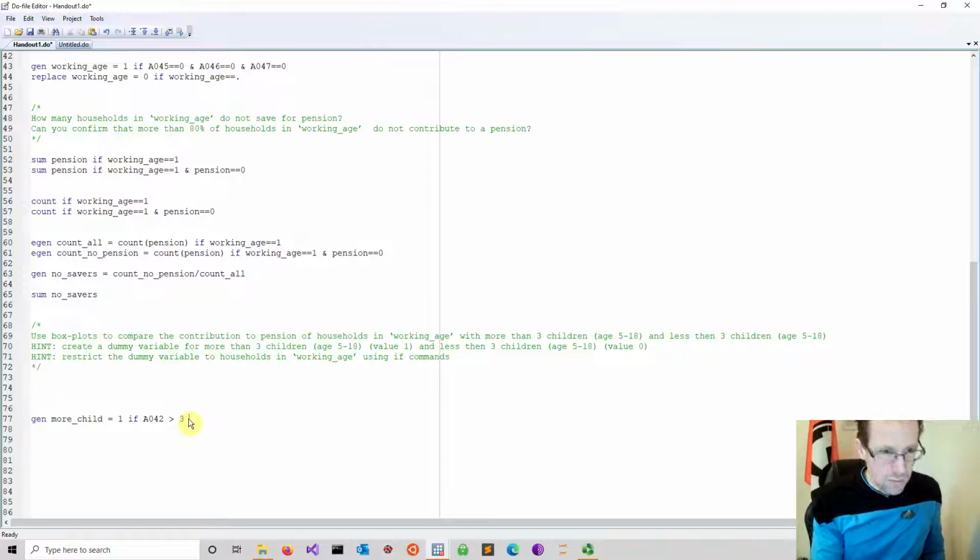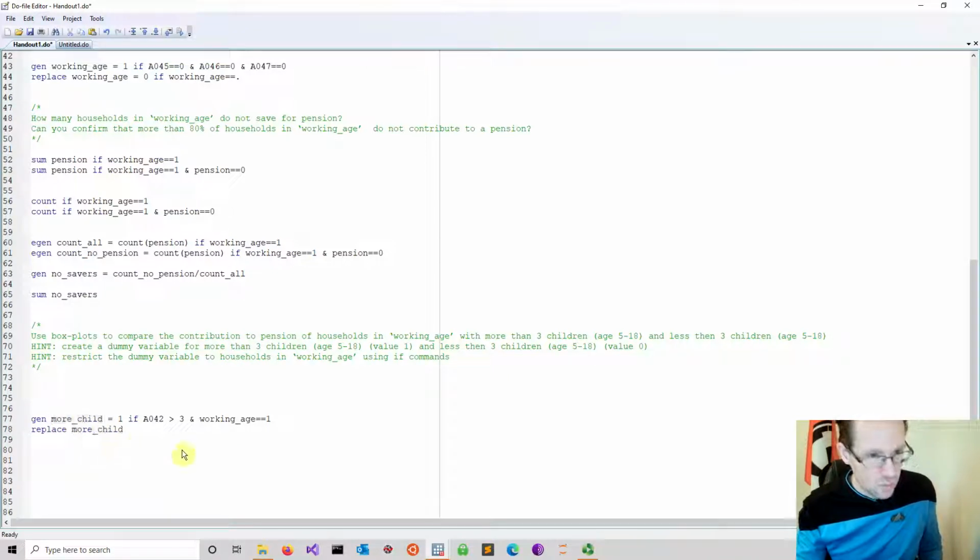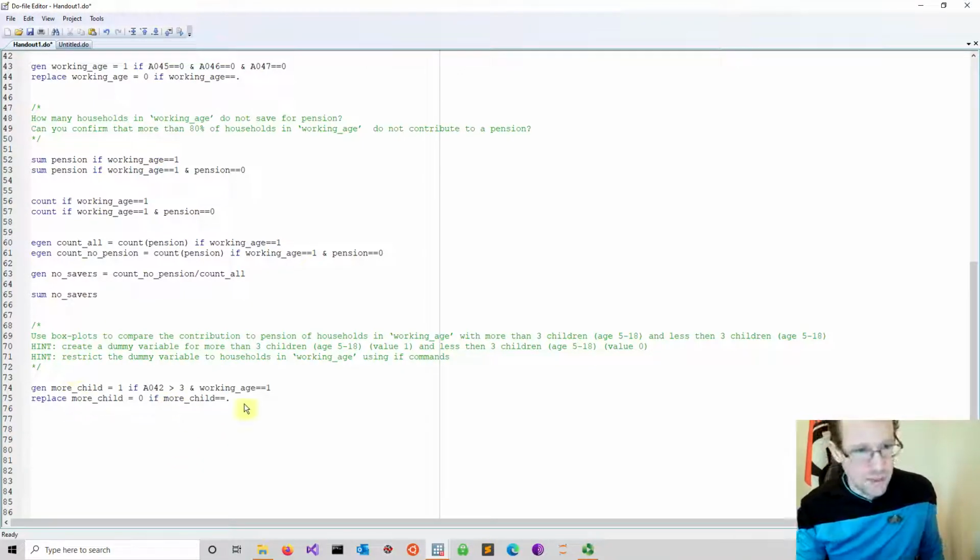And again, I refer to my working age household definition. So I just use the same condition as before, and then I replace my more child dummy equal to 0 if the more child dummy is missing. Something like that. So that should do it. I don't think there will be many cases, so that I wouldn't expect.